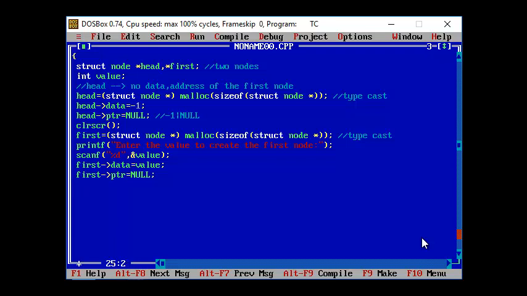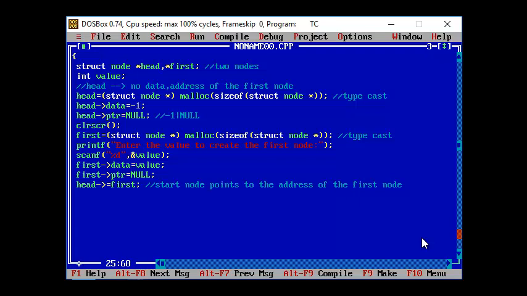But now your start node, that is the header node, since you have created the first node, the header node's pointer will be pointing to the address of the first node. This change is very, very important. Your start node is going to point to the address of the first node.